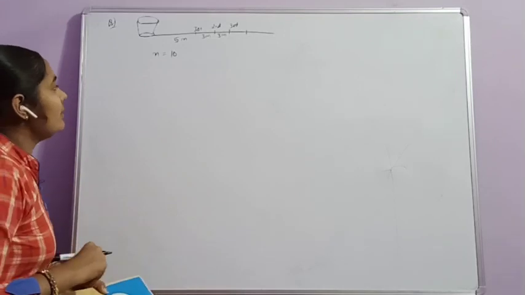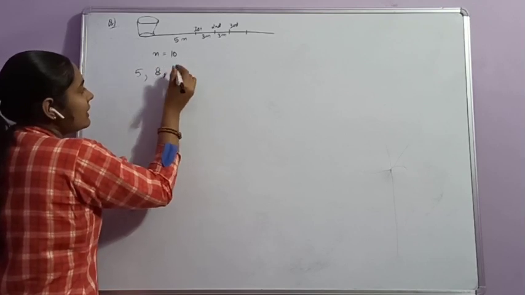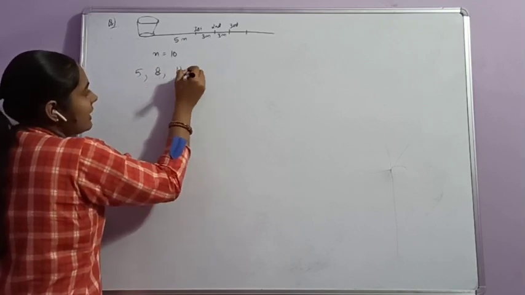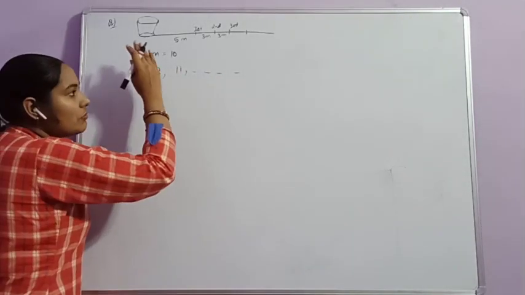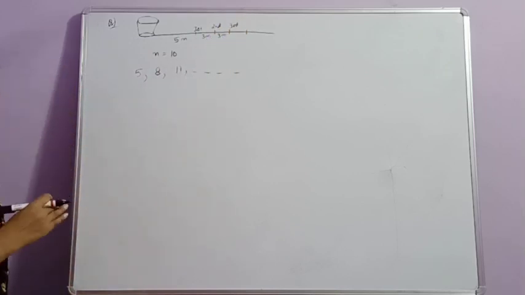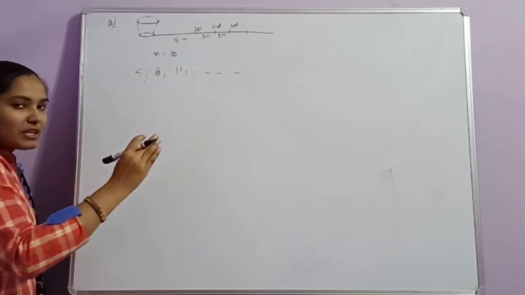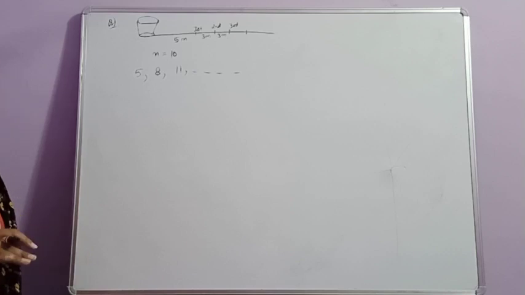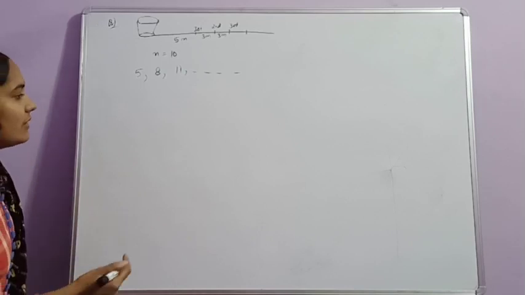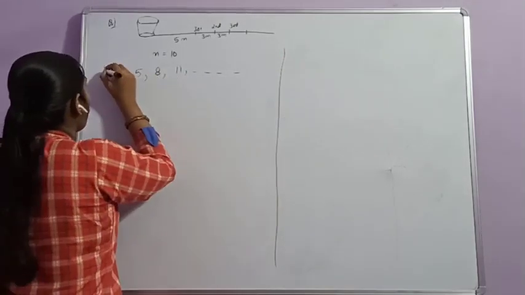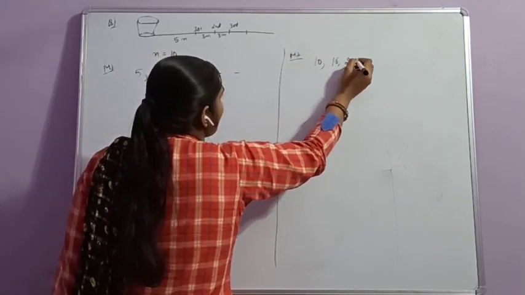Clear? So our AP will be firstly 5 meters. Next term is 5 plus 3, that is 8 meters. Next is 8 plus 3, that is 11. Total is 10 terms. Clear? That is the distance travelled on one side. But we know that the distance is travelled twice. So we can find the distance traveled on one side by the competitor and then multiply it by 2, or you can multiply the terms firstly by 2 and then find out the distance. Answer will remain same. We solve both methods.